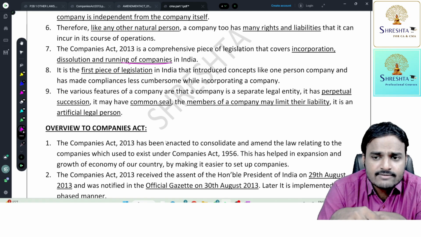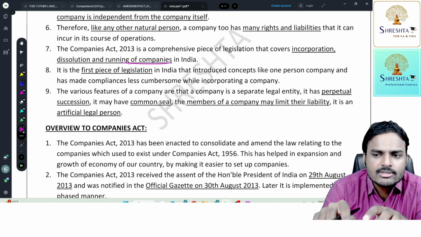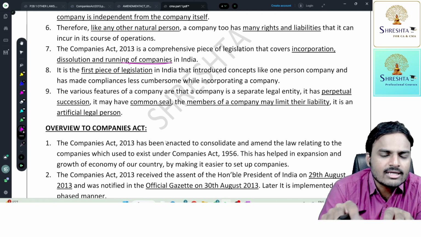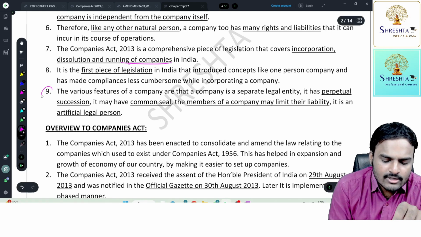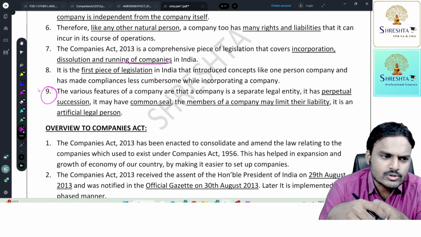The various features of a company are that a company is a separate legal entity. It has a perpetual succession. It may have a common seal. The members of the company may limit their liability. It is an artificial person. Now, all these are features of the company, which I am going to explain in the first question.